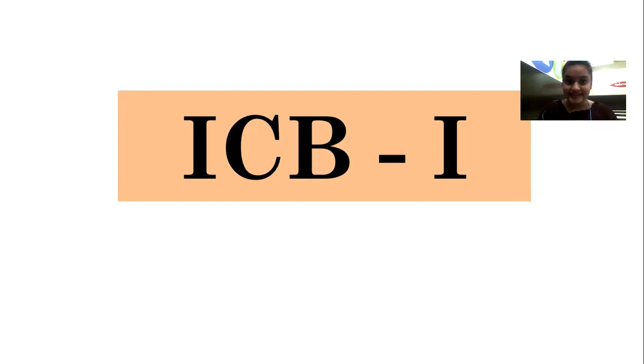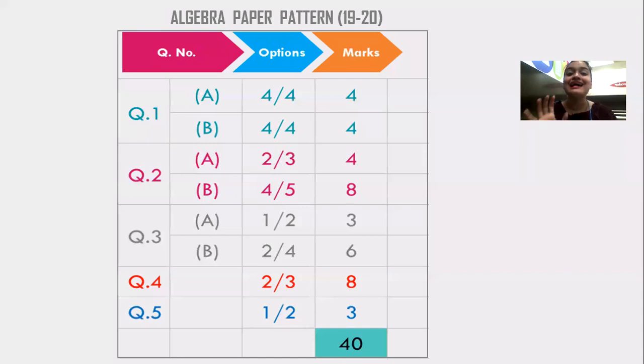So let's start guys. This is the algebra paper pattern. Now I have mentioned it 1920. Why? Because till last year this was the paper pattern. Right now we have not got any updates related to the paper pattern. Till the time we will consider that it is going to remain the same. Once we get any updates, we will let you know.